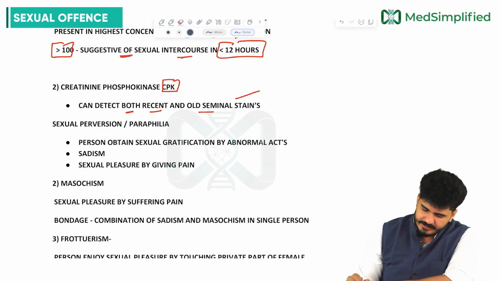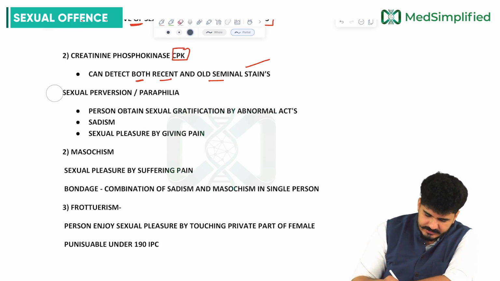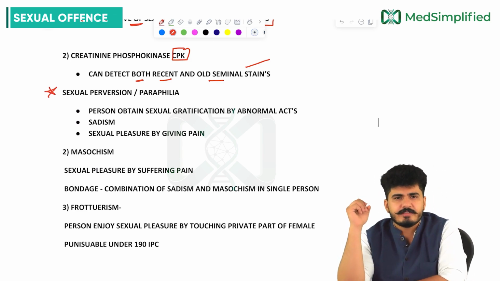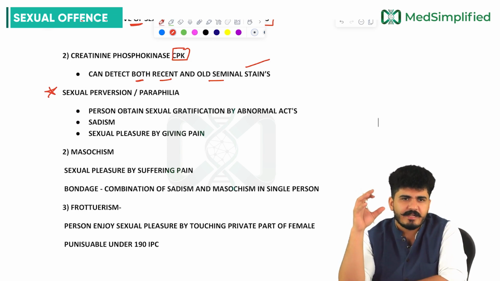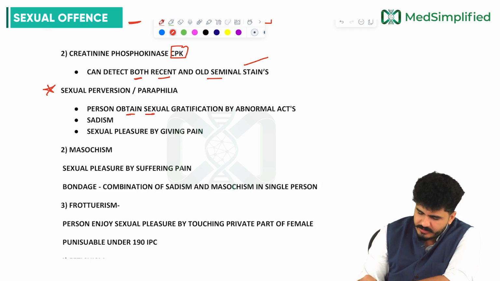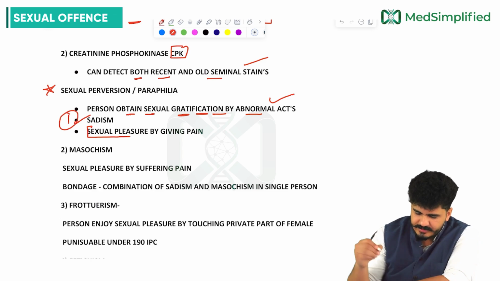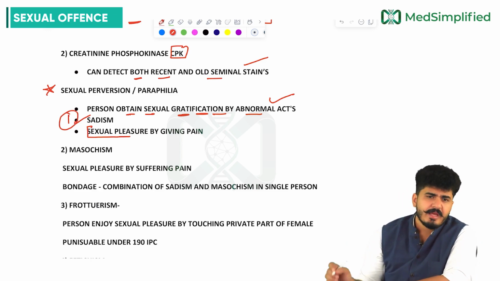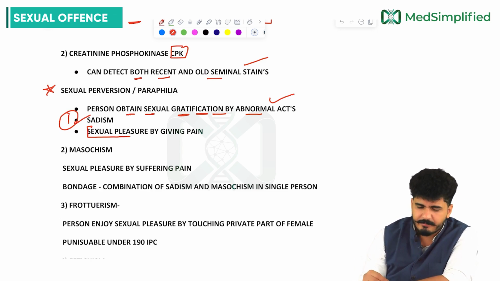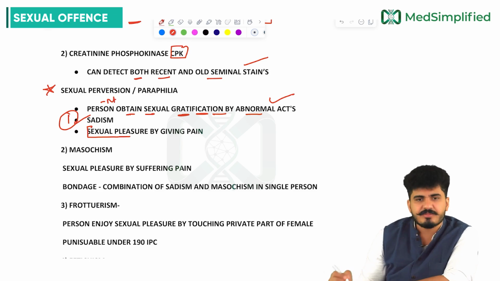Then we talk about the next topic. The next topic is all about sexual perversions or paraphilias. There are specific features about this. A person obtains sexual gratification by abnormal acts like sadism, sexual pleasure by giving pain. The first thing is sadism. Here the penetration is absent. In paraphilias, in perversion, guys remember, penetration is absent.